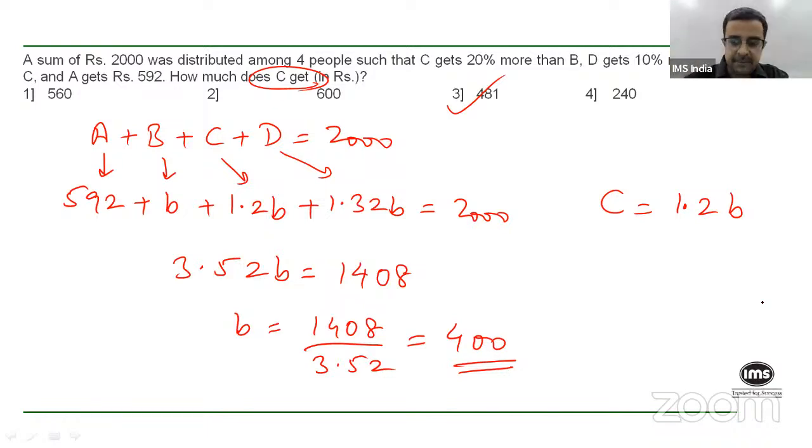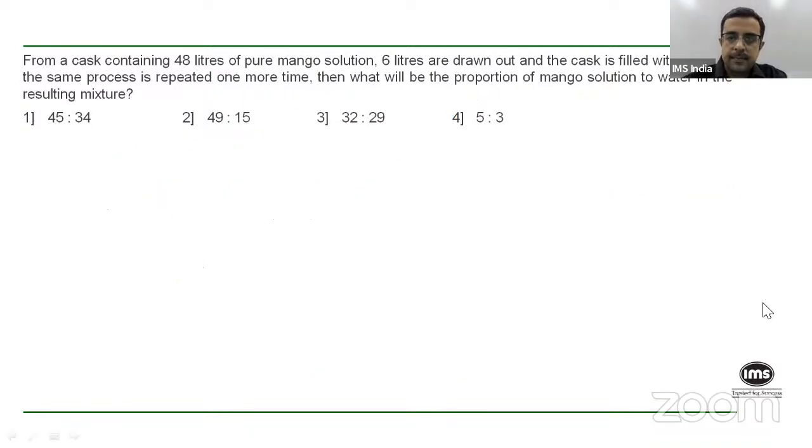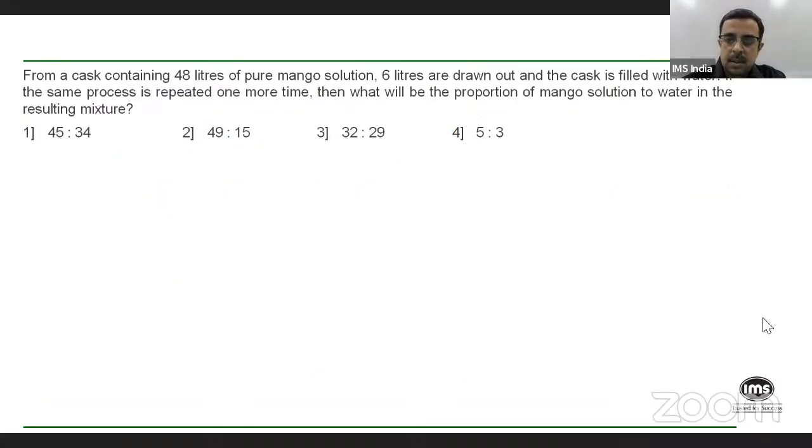Okay. Can we move on? Yeah, man, exactly. So it should be exactly 480. Well, yes, Atif, you should go for the option that is the closest.